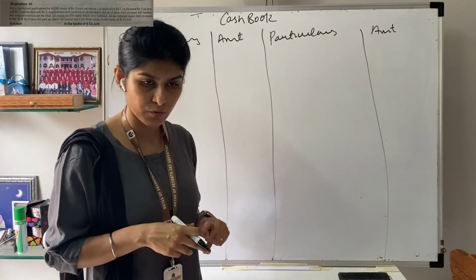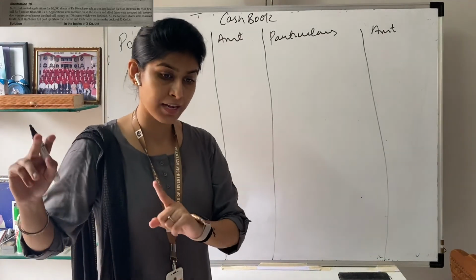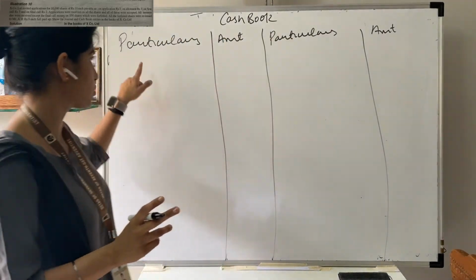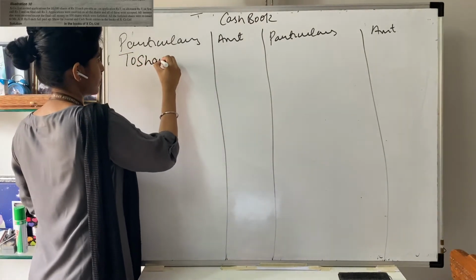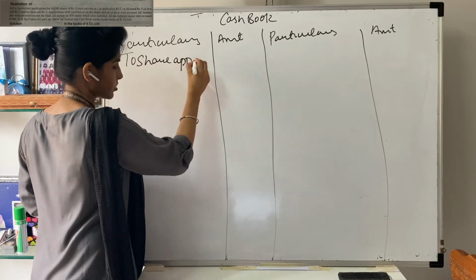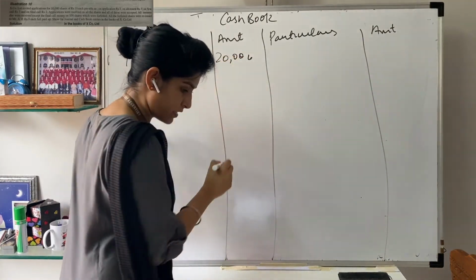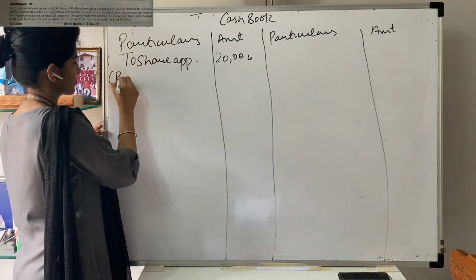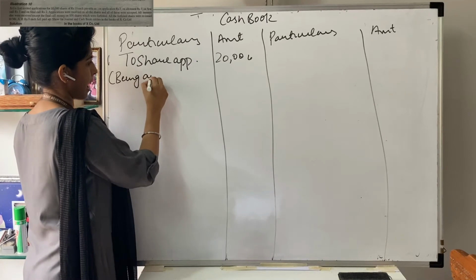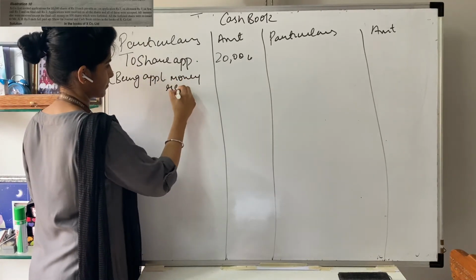And here the amount will be transferred to bank. So the second entry would have been bank to share application. So we'll put the amount of share application over here. To share application, the amount will be 20,000. I'm writing the narration: being application money received.